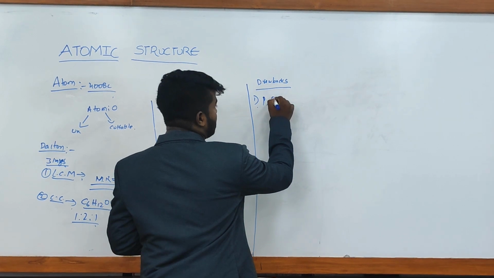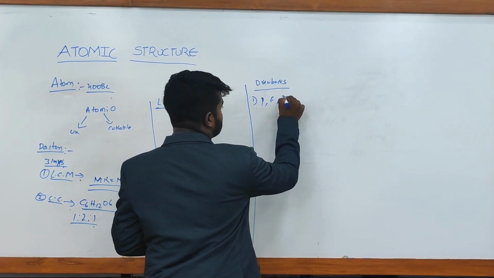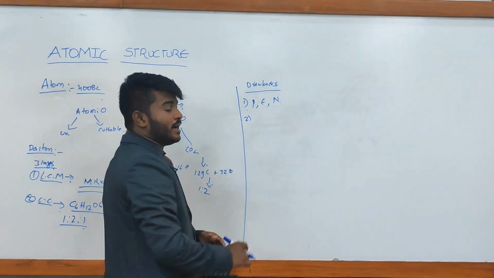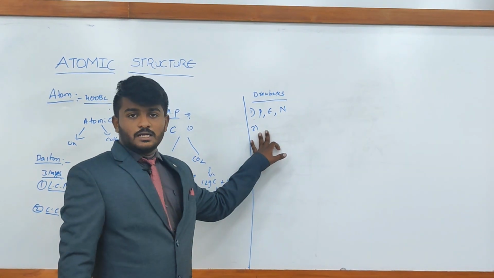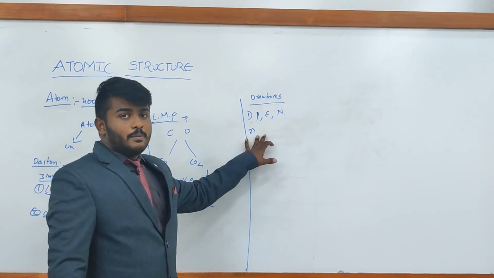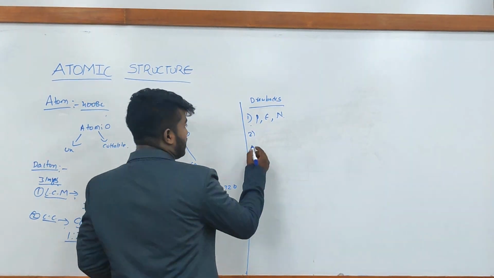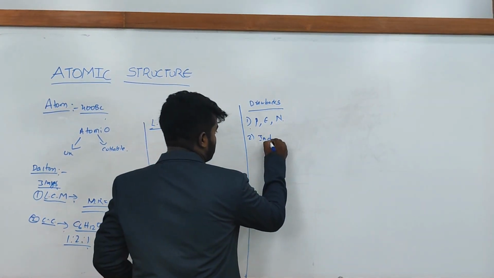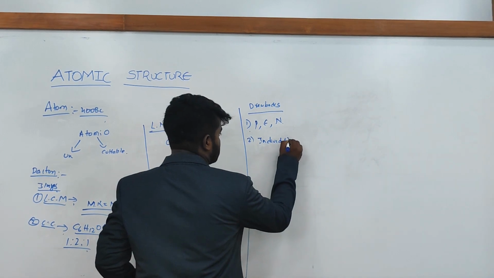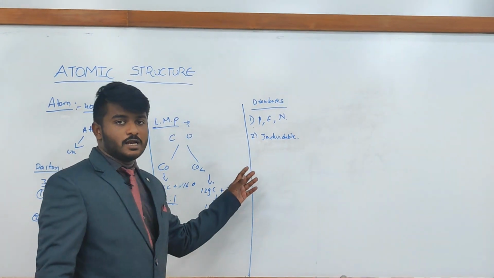These are the basic fundamental particles. He didn't explain this, and Dalton stated that the atom is indivisible, but the atom is divided into three particles: proton, electron, and neutron. So these are the two drawbacks of Dalton's atomic theory.